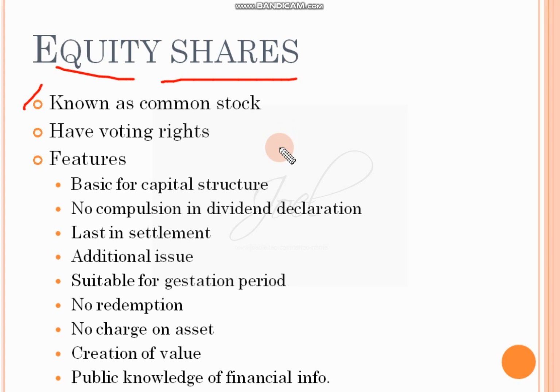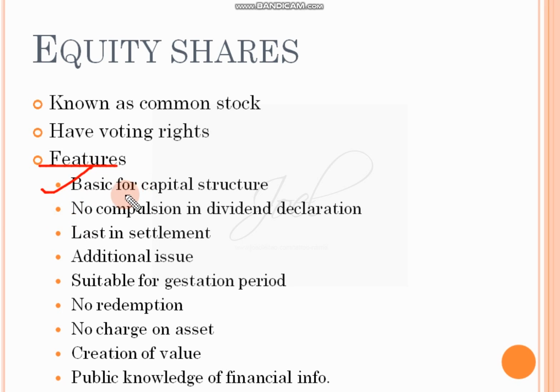So they are good for many reasons, and they have their own disadvantages also. The main advantage or feature we can tell is, these equity shares have voting rights. When you have voting rights, you are called an owner. So those people who own these equity shares are called the owners of the company. So if you are an equity shareholder, that means you are an owner of that particular company. We'll see the features of equity shares one by one.